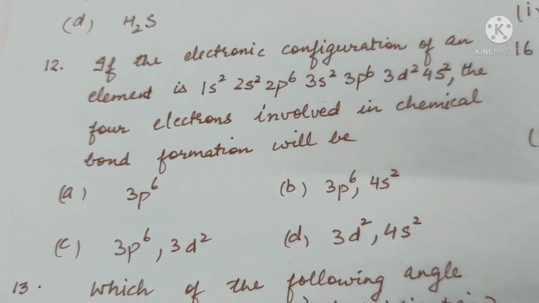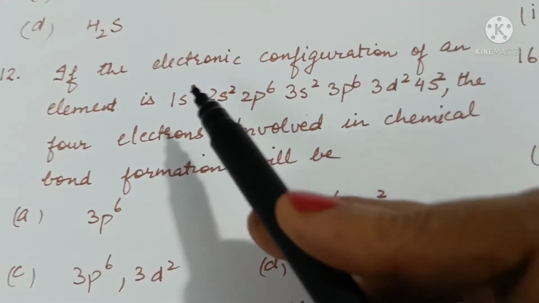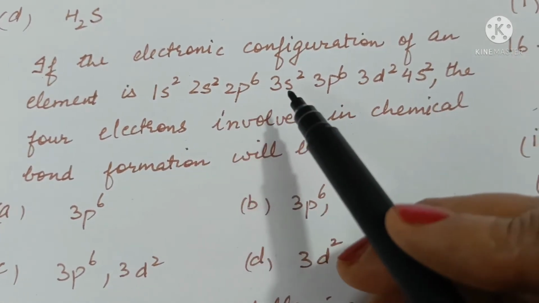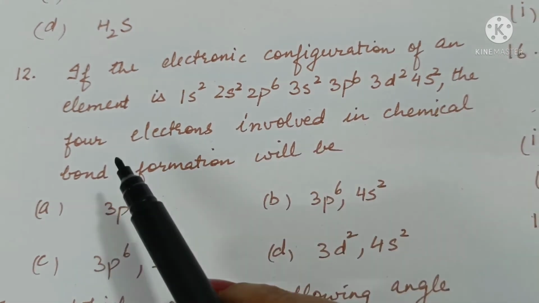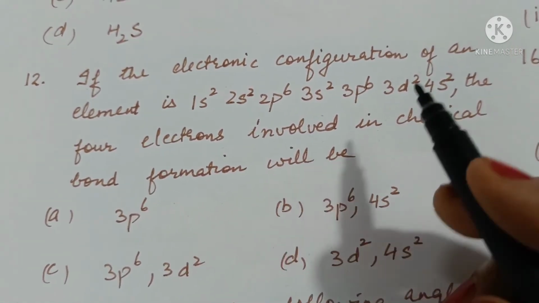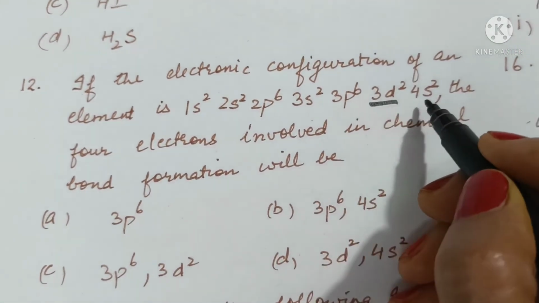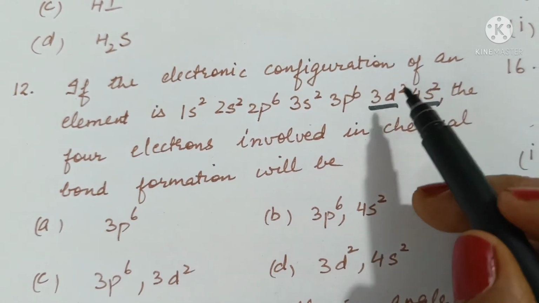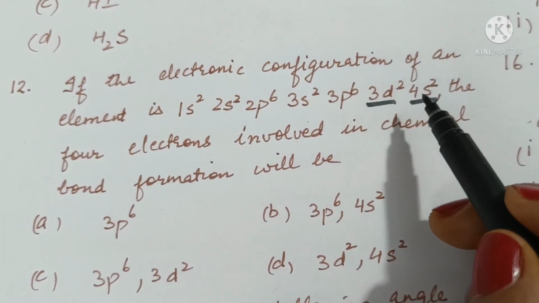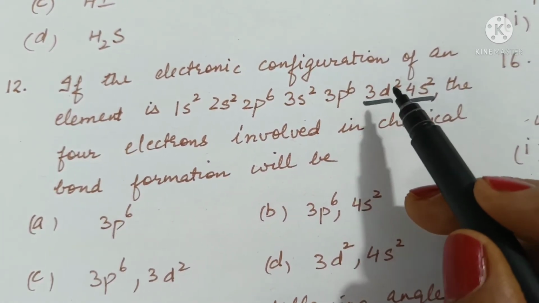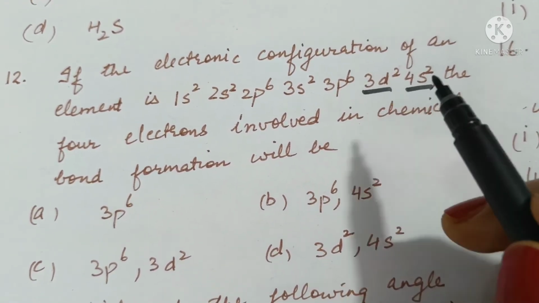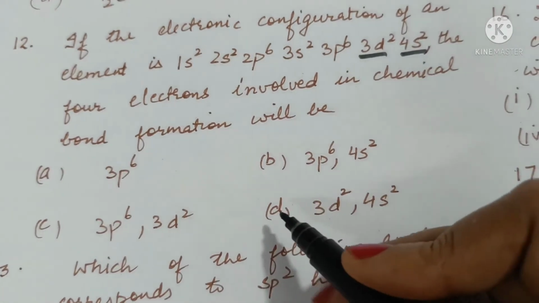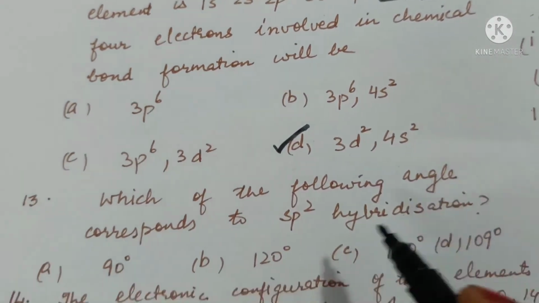HCl, HI, H2S do not show hydrogen bond. If the electronic configuration of an element is 1s2, 2s2, 2p6, 3s2, 3p6, 3d2, 4s2, then the 4 electrons involved in chemical bond formation will be of d and s, because the outermost ns and (n-1)d electrons participate in bond formation in case of transition elements. So option D is the correct answer.